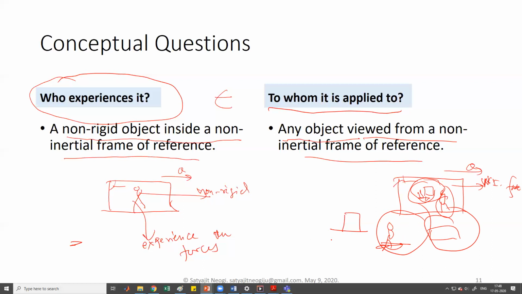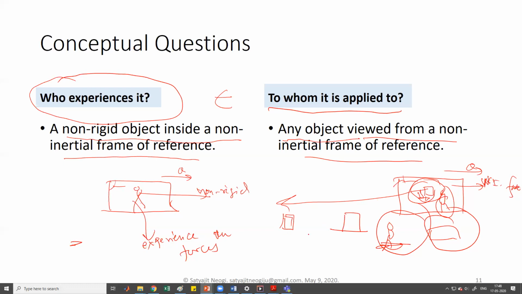So whenever you want to draw the free body diagram of any of these objects, suppose the window, then if the bus accelerates this way, we will learn in which direction the pseudo forces are, and you will understand better. But this pseudo force is also applied on this window.